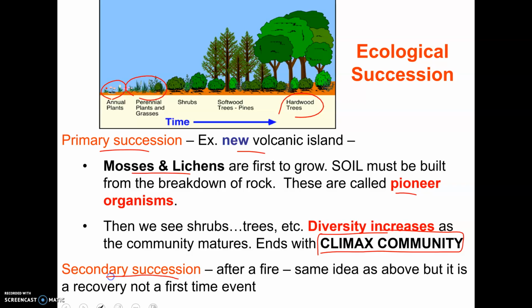Secondary succession is sort of the same thing, but after a fire. It's secondary because it's a place where there was life, but something happened to it, and then the life comes back. So that kind of wraps up all of our very brief study of ecology.